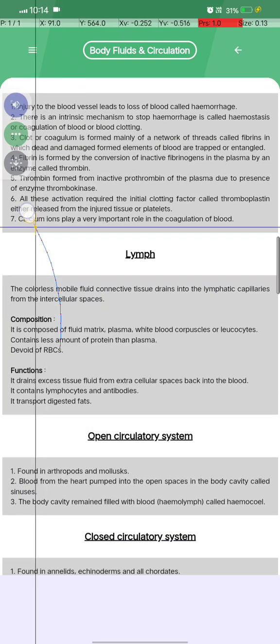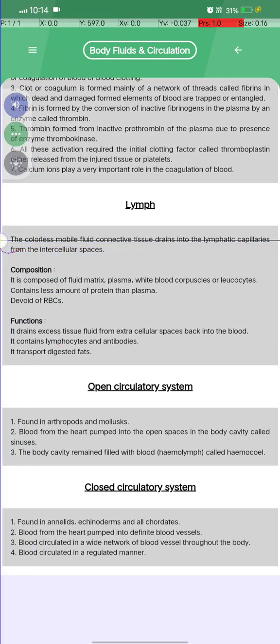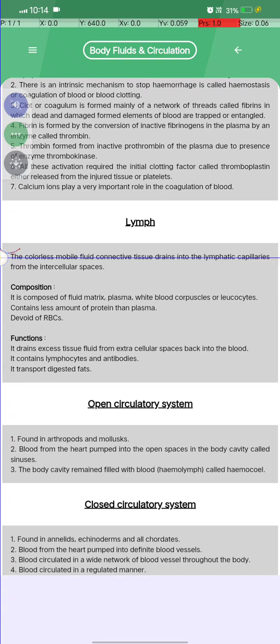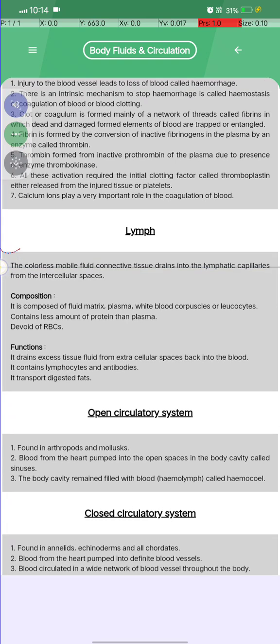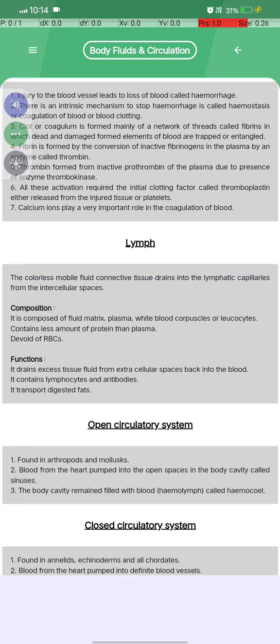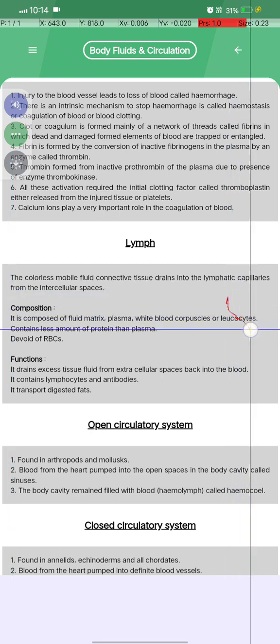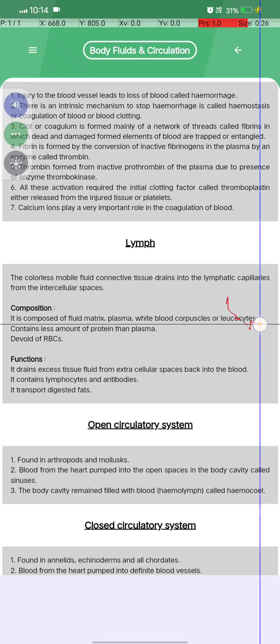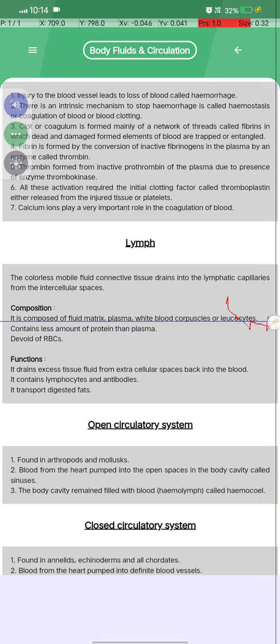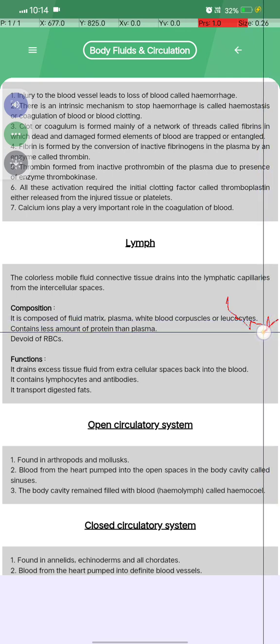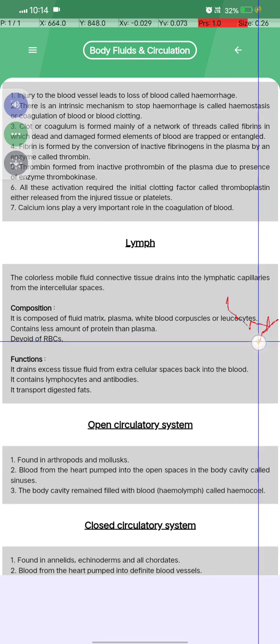What is lymph? Lymph is a colorless mobile fluid connective tissue that drains in lymphatic capillaries from the internal spaces. Look at its composition: it is composed of a fluid matrix, plasma, and white blood corpuscles or leukocytes, and contains less amount of proteins than the plasma and is devoid of RBC.